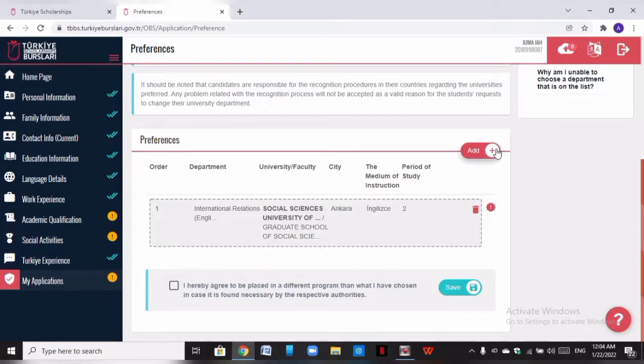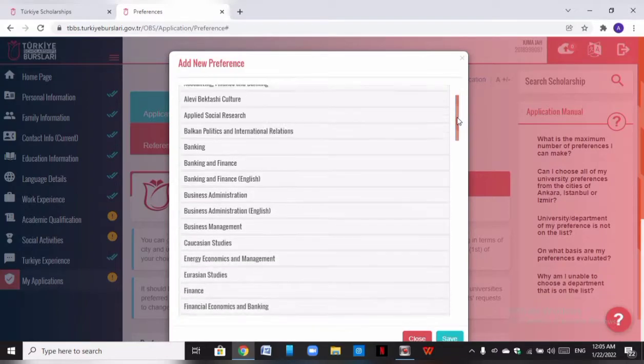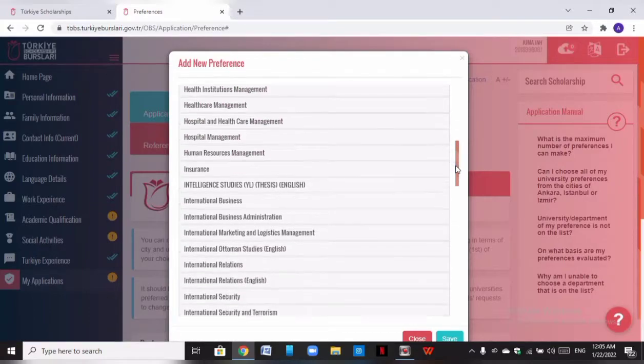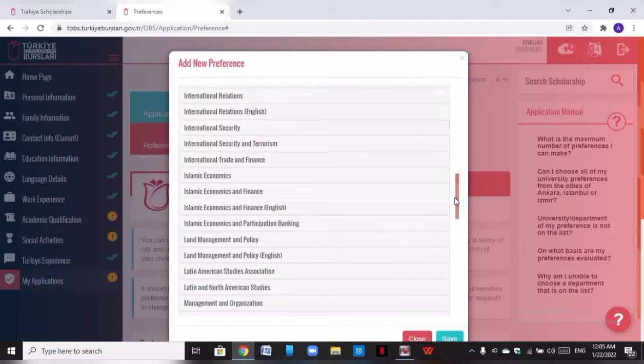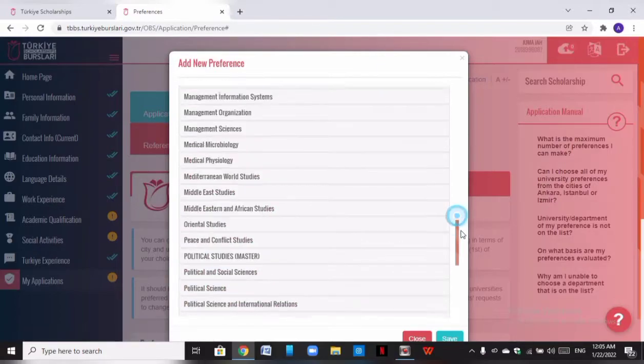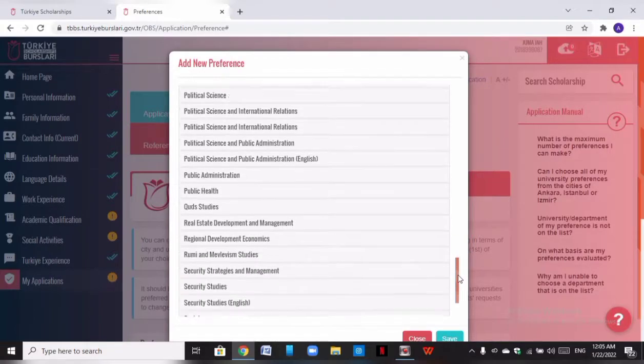Then you come again and add the second one. But this time around, we don't want to apply for international relations. We want to choose something different, but related. If you want, you can also choose international relations in another city. But let's choose something different this time around. So let's choose peace and conflict studies. Let's look at which one is being taught in English.